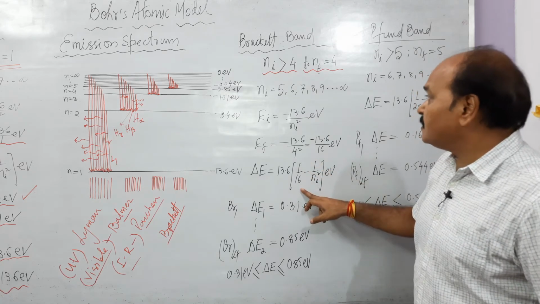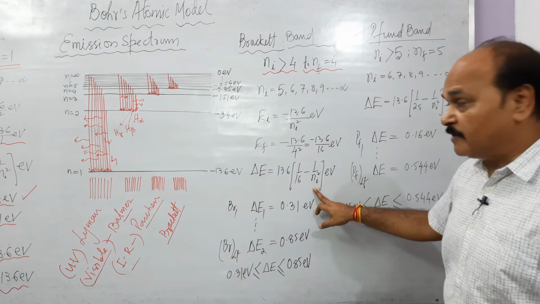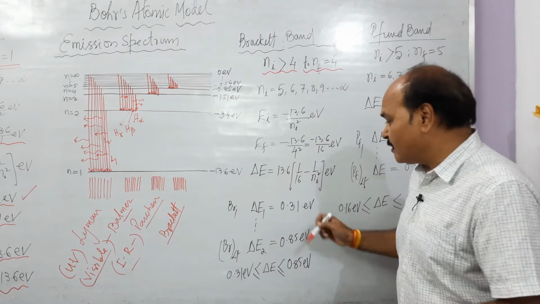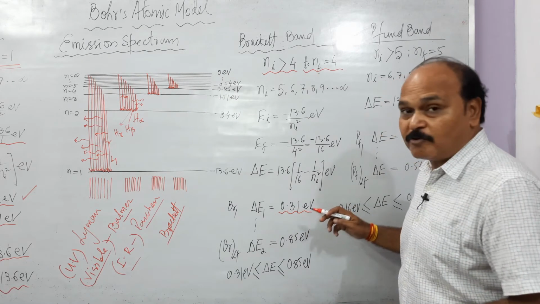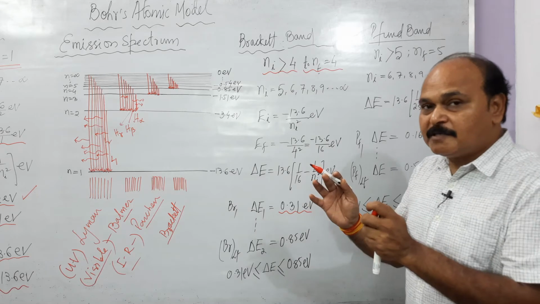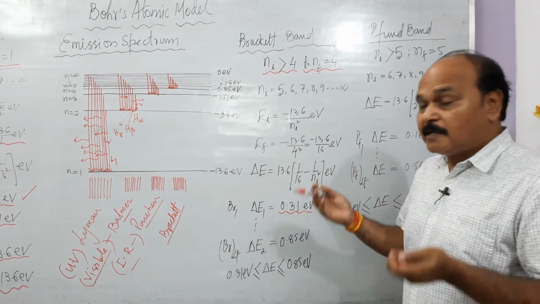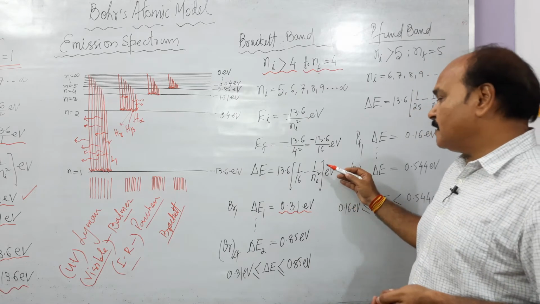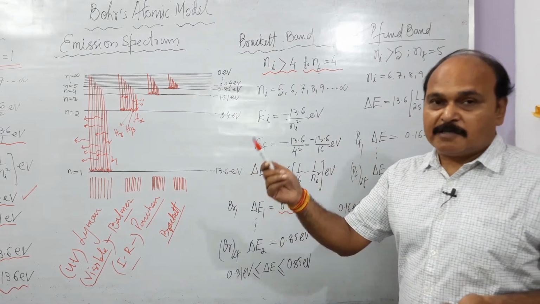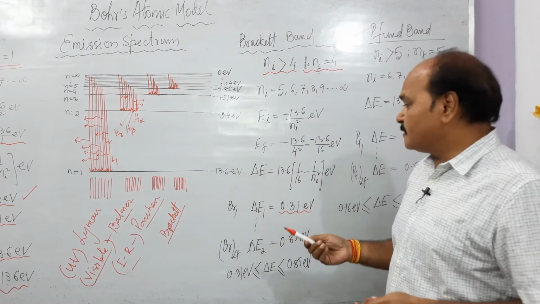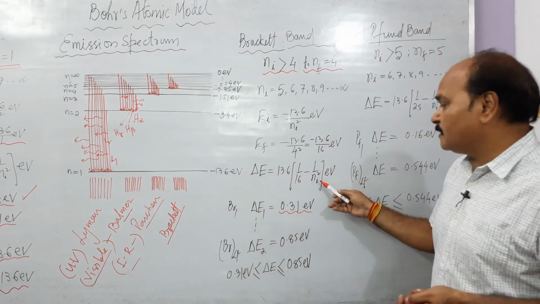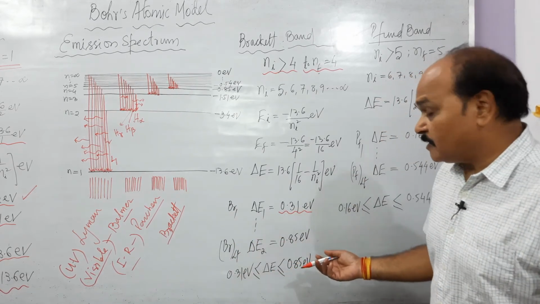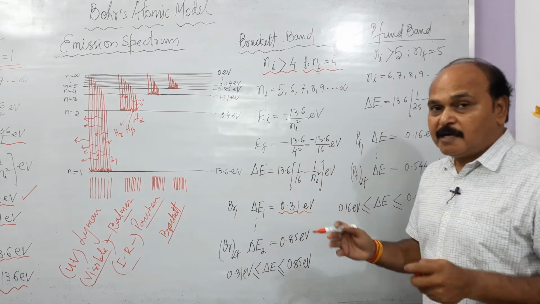So 1 upon 16 minus 1 upon 5 square, 25, into 13.6. If we solve it, we get 0.31 electron volt. So this is the minimum energy of any Brackett line. Likewise, if we write 6, 7, 8 here, we get the energy of different Brackett lines. And if we write n equal to infinity here, we get the series limit, that is the photon of maximum energy and minimum wavelength.